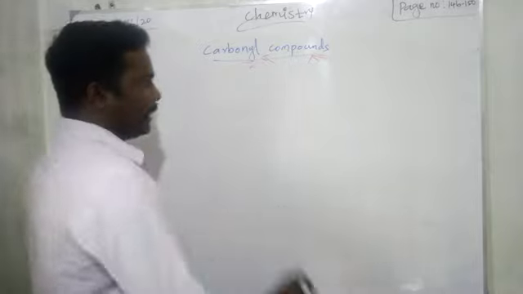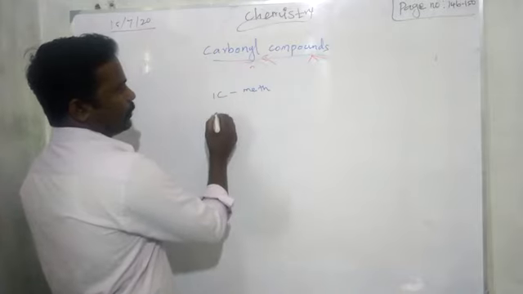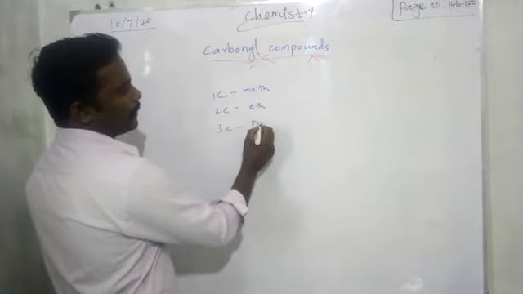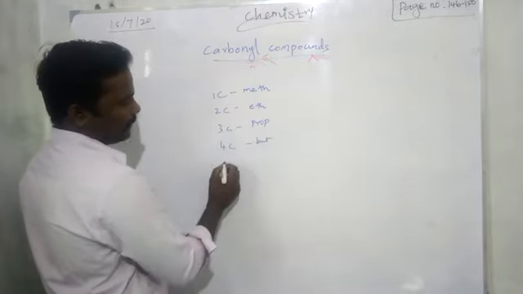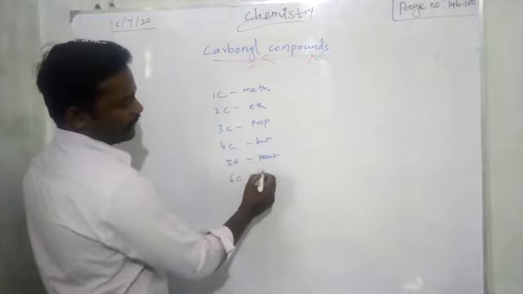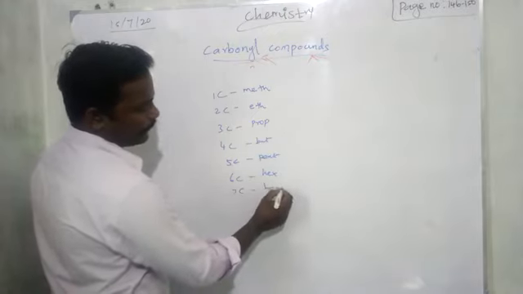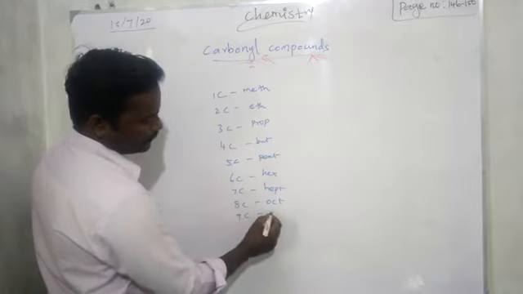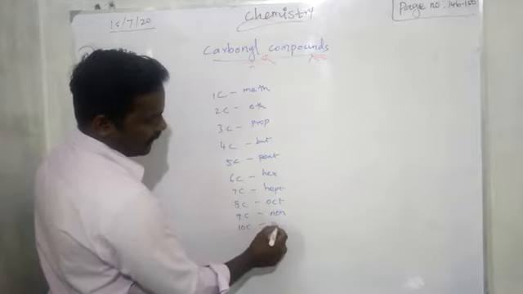One carbon is meth, two carbon is eth, three carbon is prop, four carbon is but, five carbon is pent, six carbon is hex, seven is hept, eight is oct, nine is non, ten is dec.